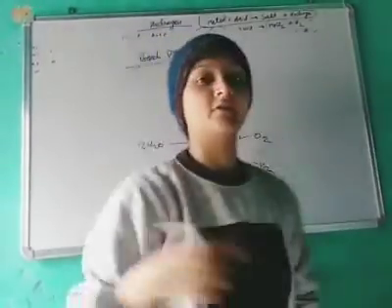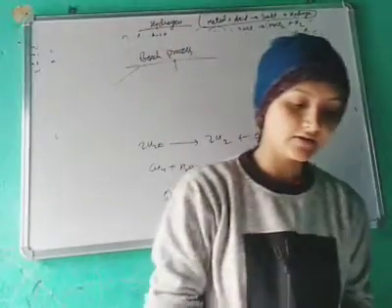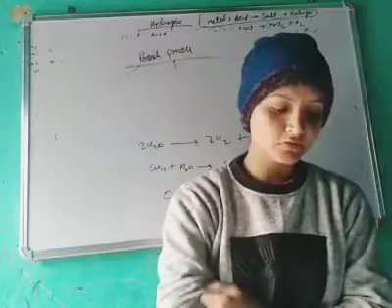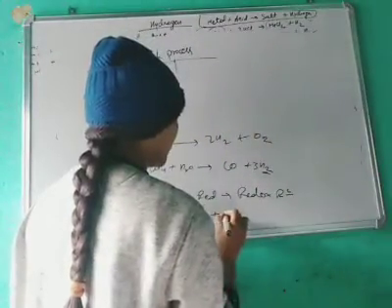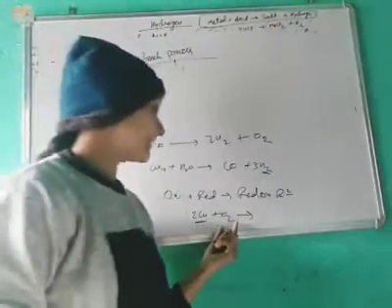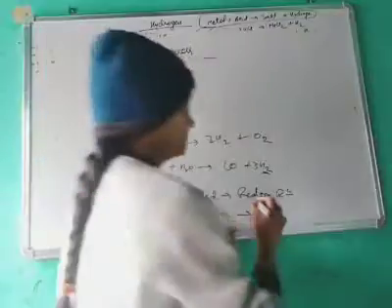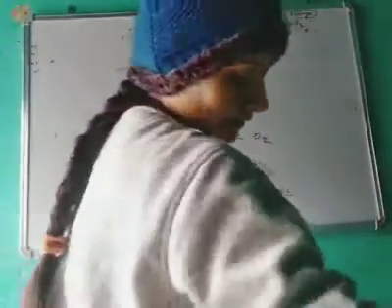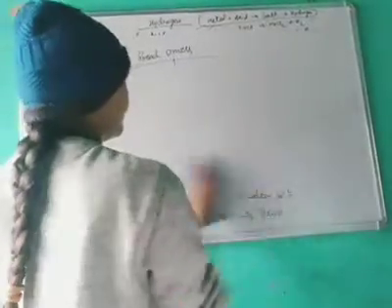An example of oxidation: 2Cu plus O2 forms 2CuO, that is copper oxide.